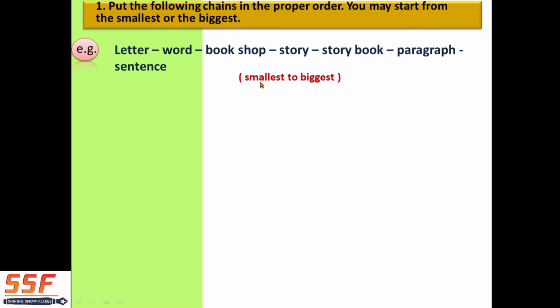So we will see from smallest to biggest. In the example you saw bookshop first, but now we will go from smallest to biggest. Letter. So you are reading only a letter. Letters make a word, like C for corn. In that way letters make a word, any word. I have just given an example. I can also put here book or shop. These are all words. So single ones are letters and the whole makes the word.